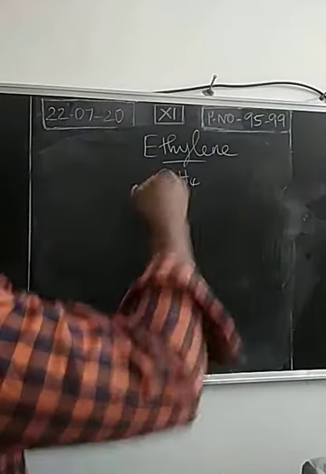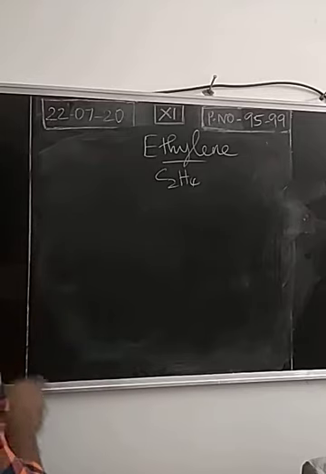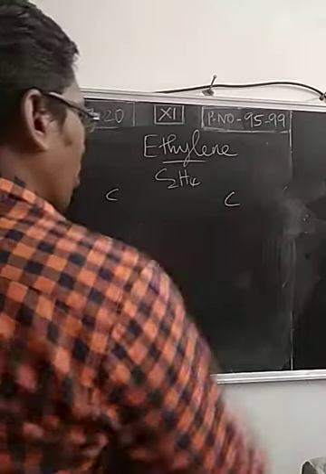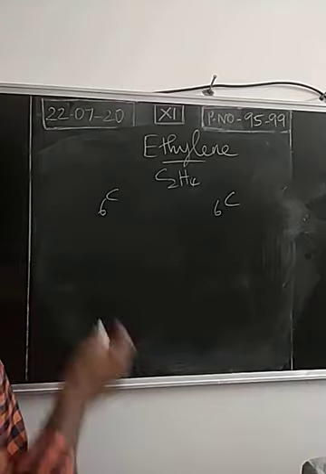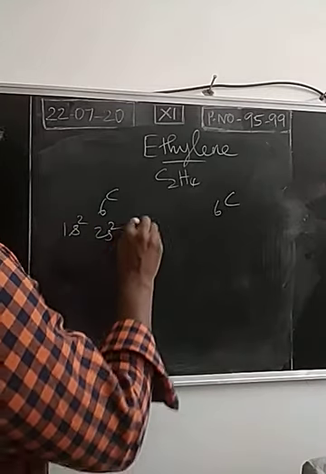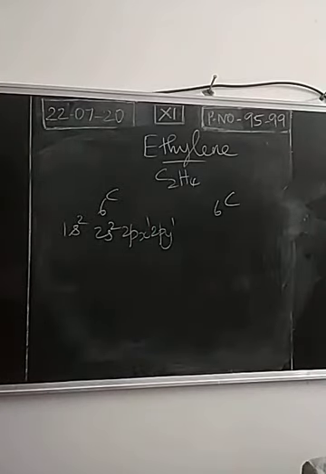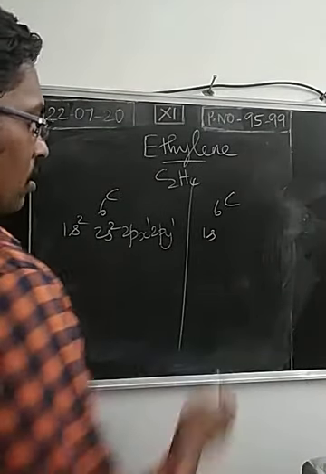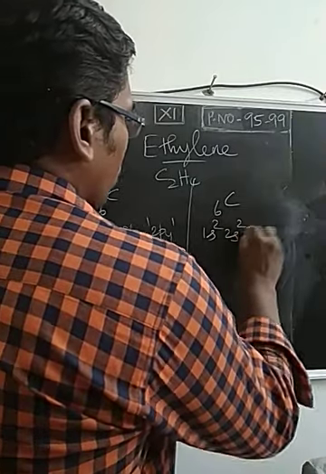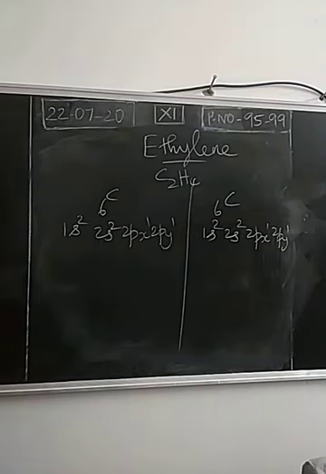So first, we take the electronic configuration for the atoms. There are two carbon atoms in the molecule, so take both the carbon atoms. The atomic number of carbon is 6, and we know the electronic configuration in the ground state: 1s2, 2s2, 2px1, 2py1. This is the ground state electronic configuration of carbon. For the second carbon also the same process: 1s2, 2s2, 2px1, 2py1.